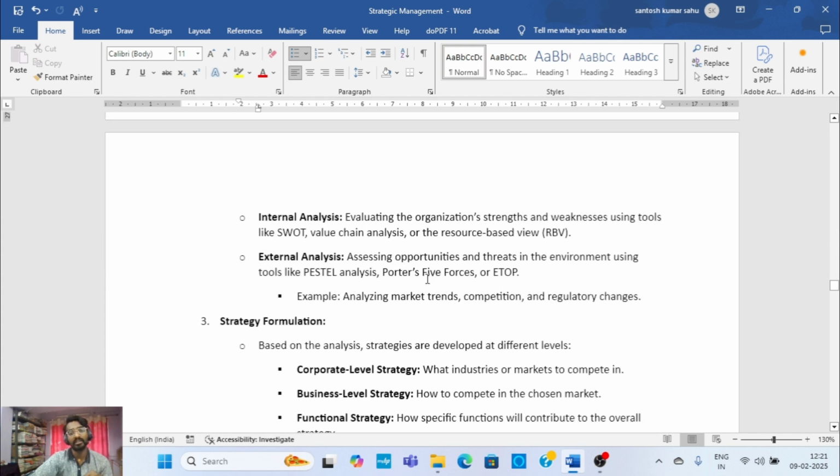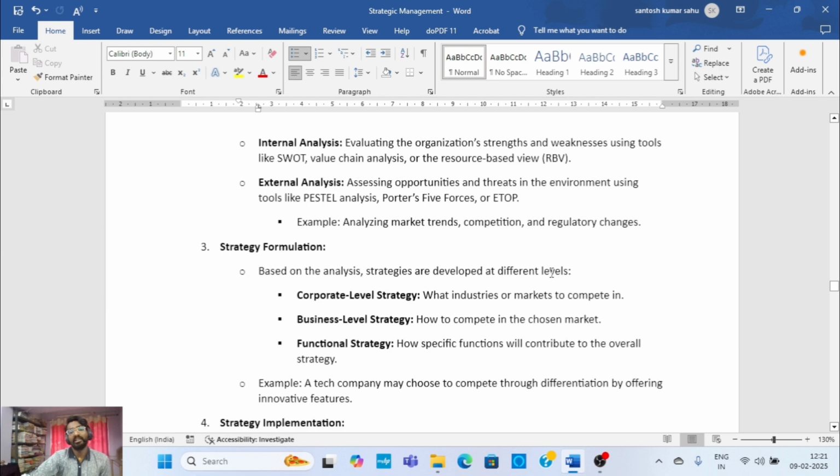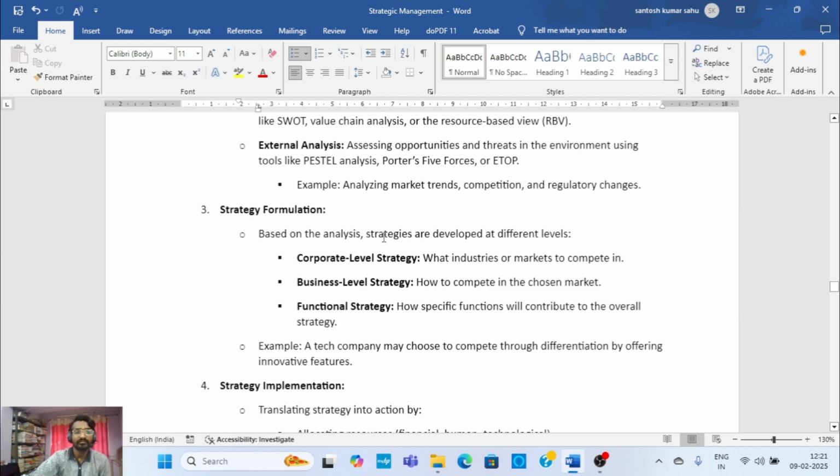Then we discuss the external analysis. It always happens outside of the company, based on customer satisfaction and market trends. These are the analyses where we assess the opportunities and threats in the environment using tools like PESTEL analysis, Porter's five forces, and ETOP. For example, analyzing market trends, competitors, and regulatory changes.